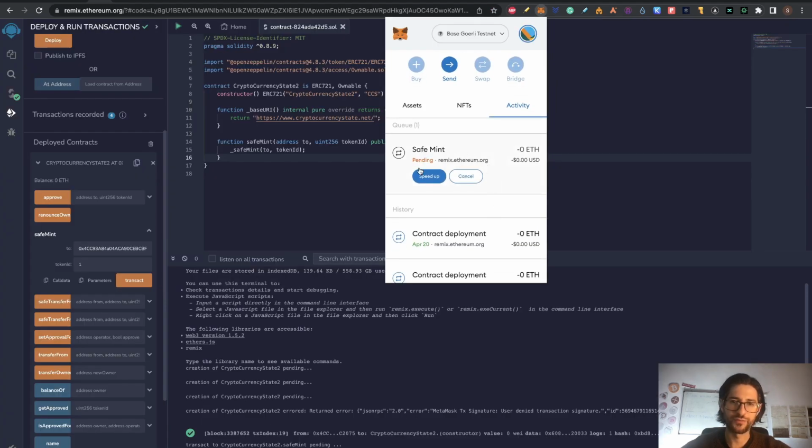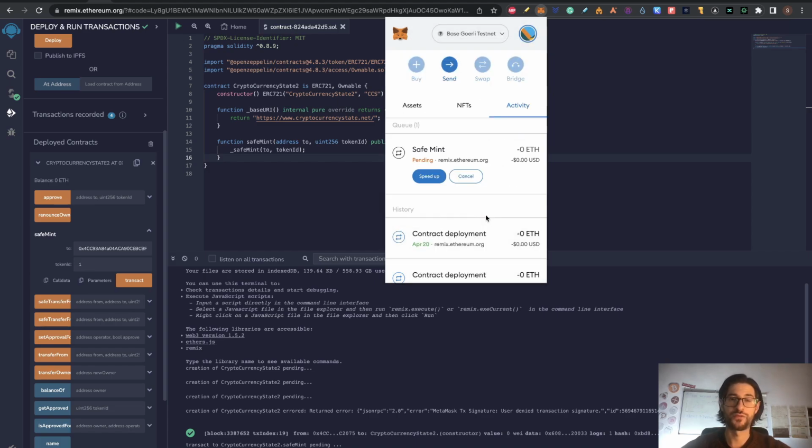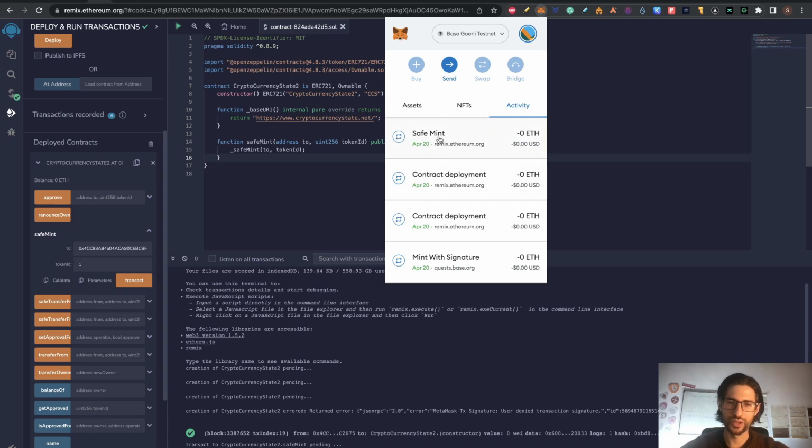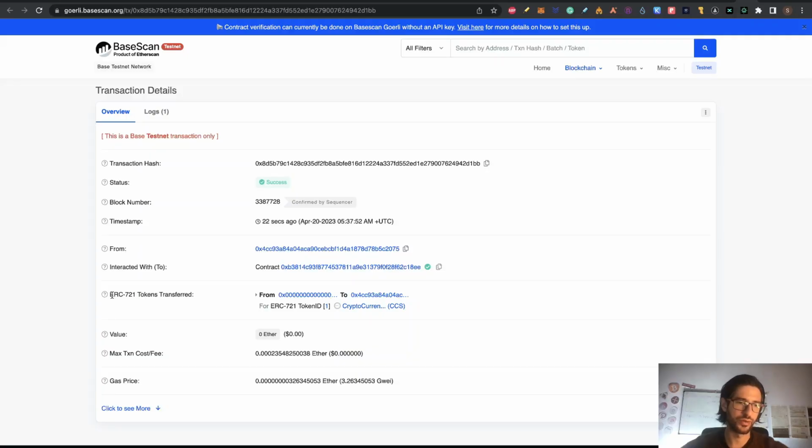And again, the safe mint could be pending for the transaction, so I will click on speed up and I will put an aggressive transaction fee update. And now you can see that the safe mint happened correctly. You can check that in the Explorer, and you can see it's ERC721. Transfer from the zero wallet into my wallet. This is the transfer, this is the NFT, cryptocurrency state 2, and it was successful.